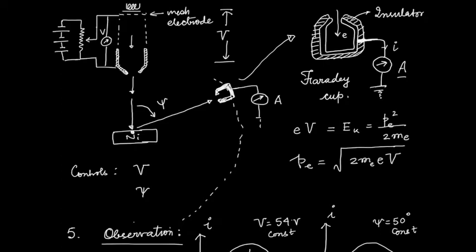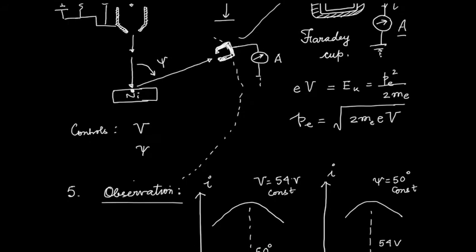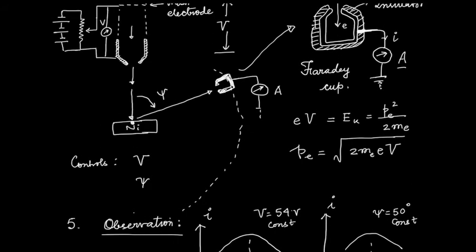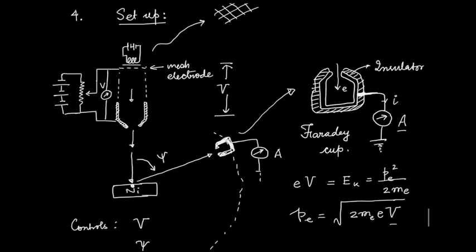Very few are hitting exactly at the nucleus, so for Rutherford scattering they go directly at 180 degree. But here what you see is a peak at 50 degree, which is kind of interesting. And also that 50-degree peak is matched with a certain voltage through which the electrons are given a kinetic energy.